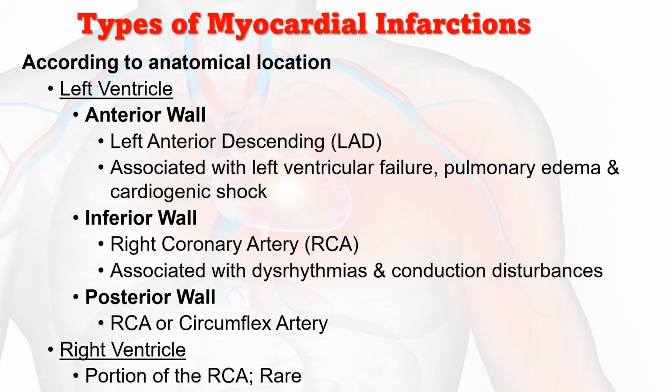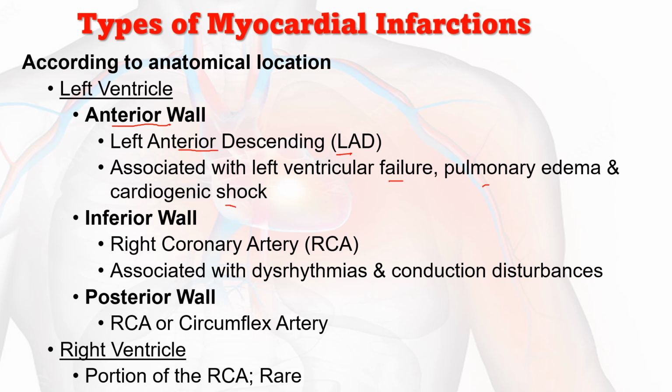Then, according to the anatomical location, it is classified into left ventricle and right ventricle. Under the left ventricle, there is anterior wall myocardial infarction. When there is an anterior wall myocardial infarction, the occluded artery will be the left anterior descending, or LAD, coronary artery, associated with left ventricular failure, pulmonary edema, and cardiogenic shock.